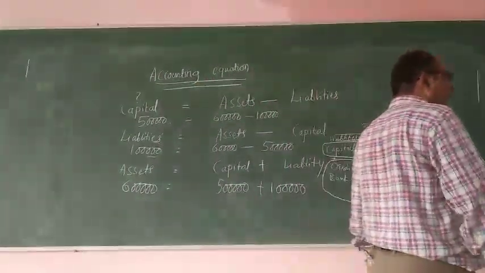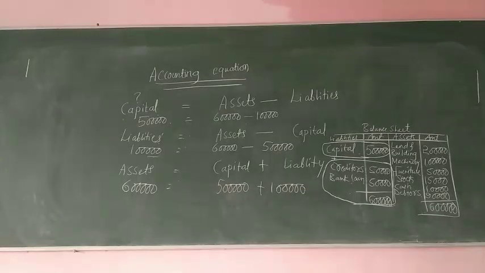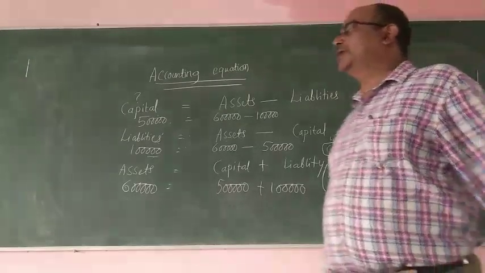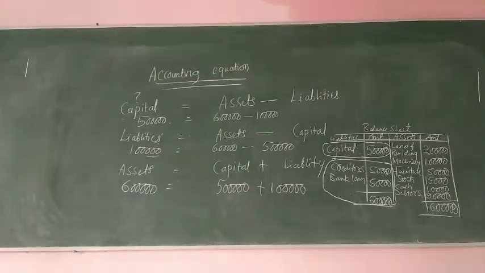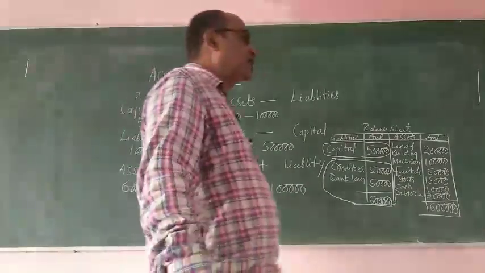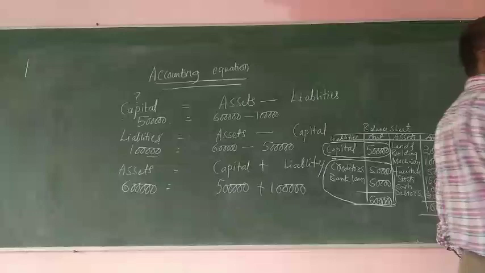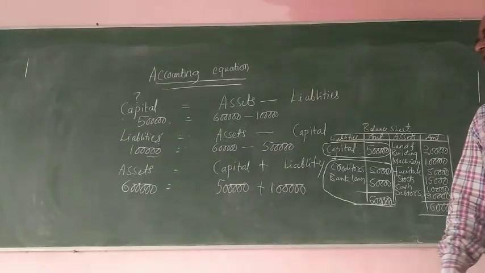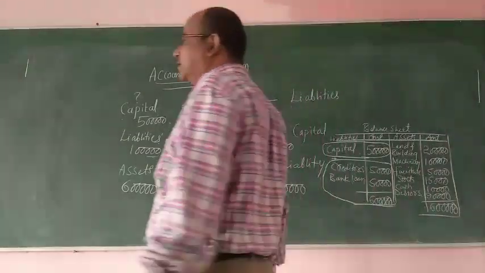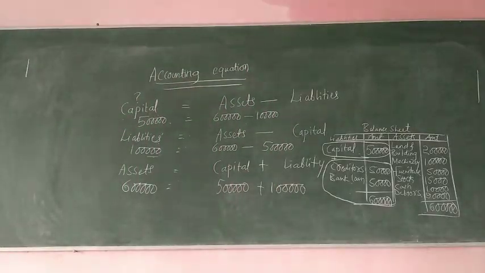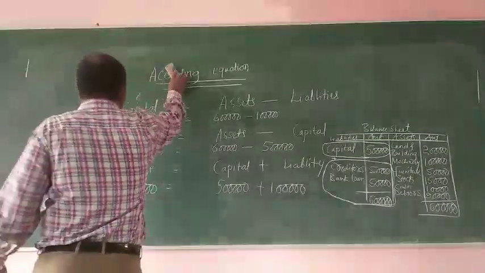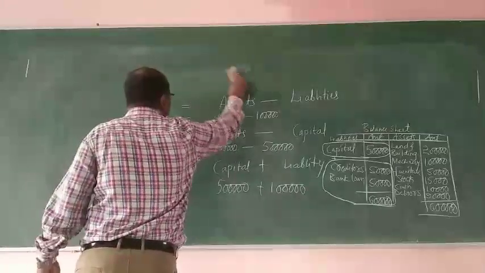So if you are applying this to each and every journal entry, you will find that always assets equal to capital plus liability, or else capital equal to assets minus liabilities, or else liability equal to assets minus capital. So this is definite that in each and every journal entry we can see this equation. So let us see some of the journal entries and prepare the accounting equation.